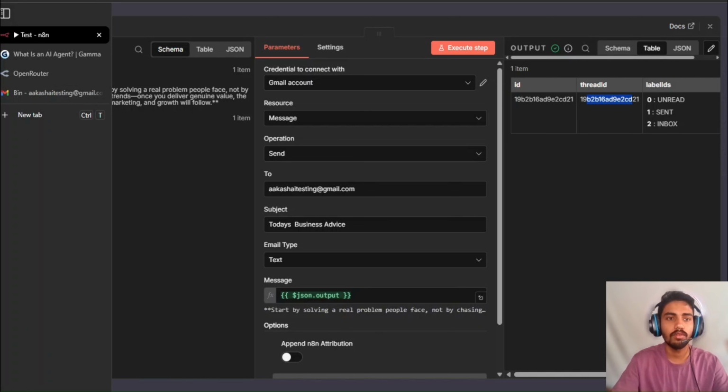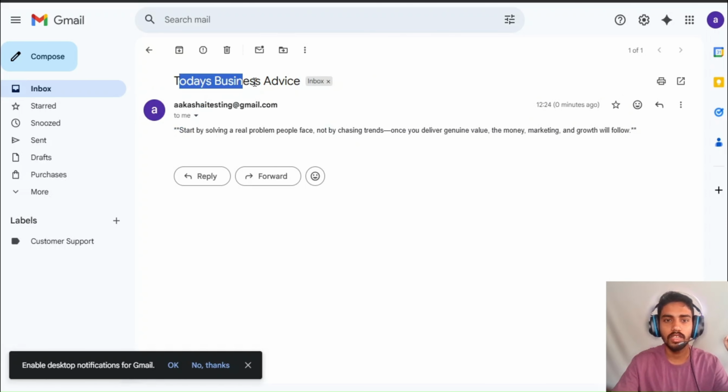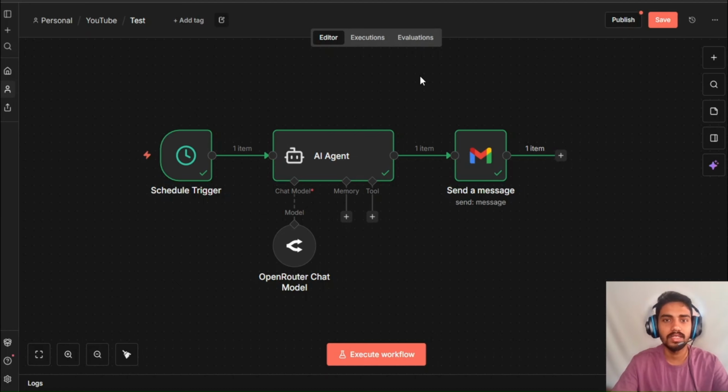If we go to our inbox right now, we got this Gmail. You can see, we click on here. So it is today's business advice. Start by solving real problems that people face, etc. It was sent 0 minutes ago. Now we made our own business advice agent. This will get triggered every 7 a.m. and it will send us the Gmail for our business advice every day without fail, and it will work always.